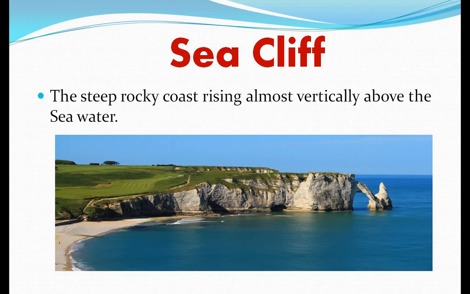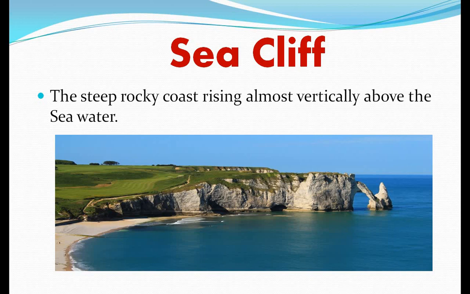In this way, the steep rocky coast rising almost vertically above the sea water is known as a cliff. A cliff is a mass of rock that rises very high and is almost vertical, straight up and down. Cliffs are very common landscape features. They can form near the oceans, high in mountains, or as the walls of valleys. Cliffs are usually formed because of the processes of erosion and weathering.